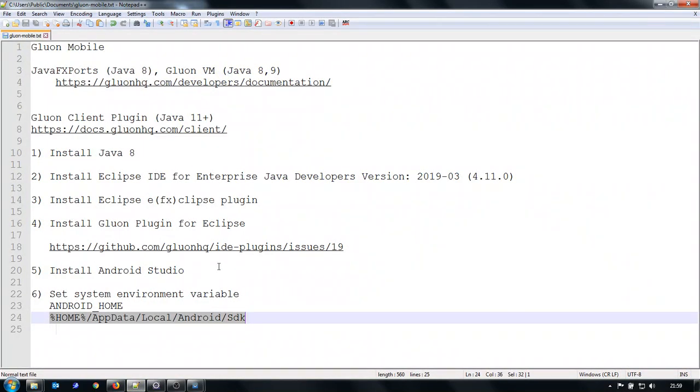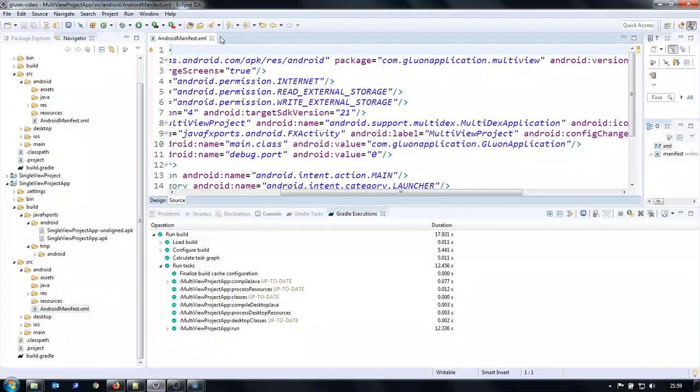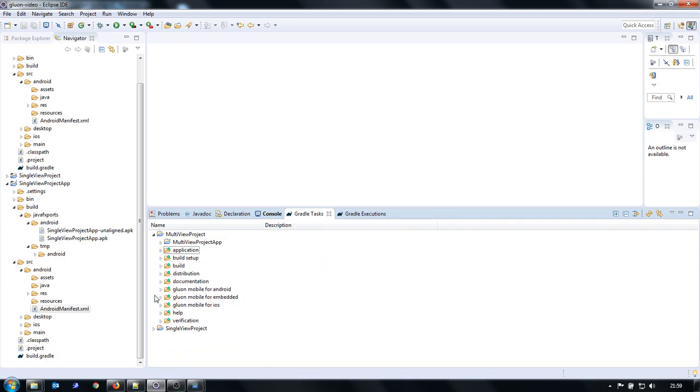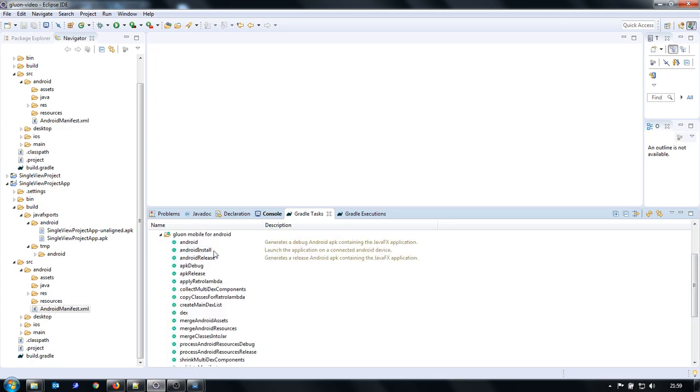I installed Android Studio, which also installs Android SDK, and I set the environment variable on my system, Windows, to this path where the Android Studio installs Android SDK. On Linux and Mac OS it could be a bit different. Okay, and once I have it, I can use a gradle task to install it on my mobile. This time the task is Gluon mobile Android install.